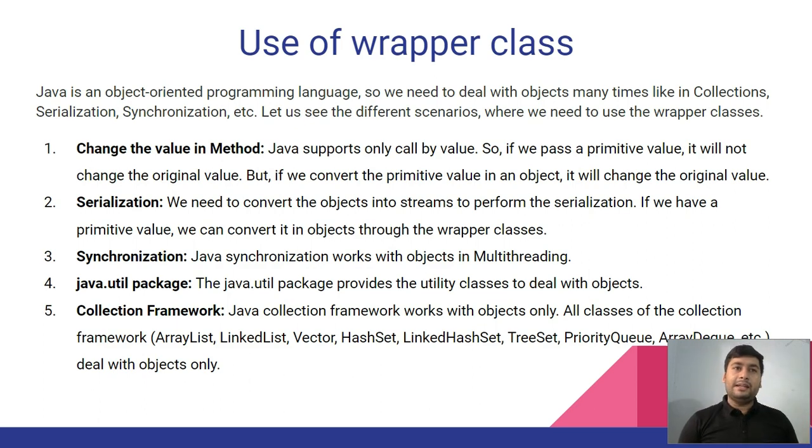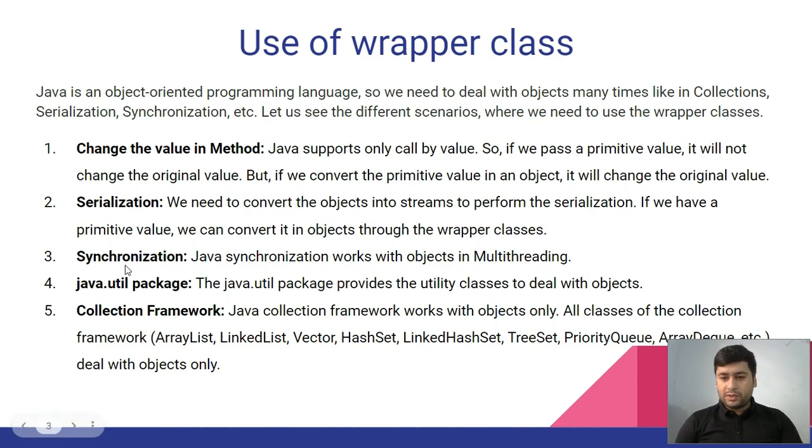Okay, if I say it supports the primitive also, then we can say Java is not 100% object oriented programming. But basically in the high level design, we are dealing with the object only. We are not going with the primitive data type so many times. So this is the third use we have understood: what the wrapper classes use is.